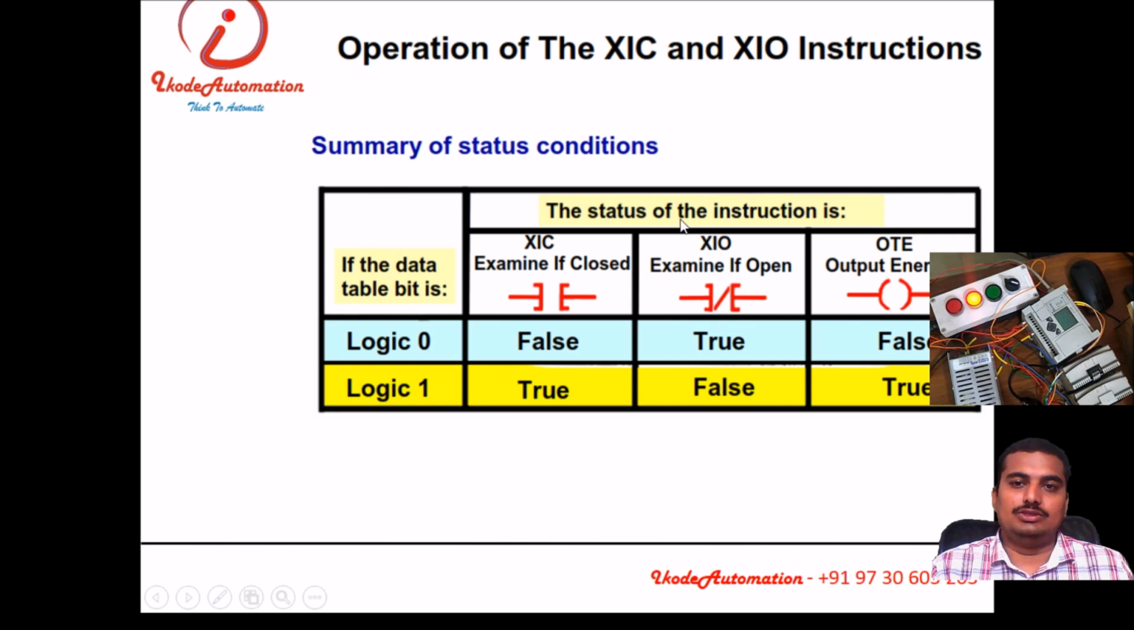Then the XIO instruction: what is the difference between XIC, XIO, and OTE? When the logic is 0, XIC will show the false result; when the logic is 1, XIC will show the true result. The XIO will be exactly opposite to XIC.